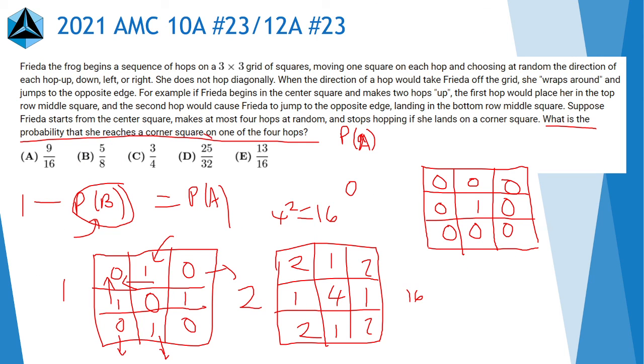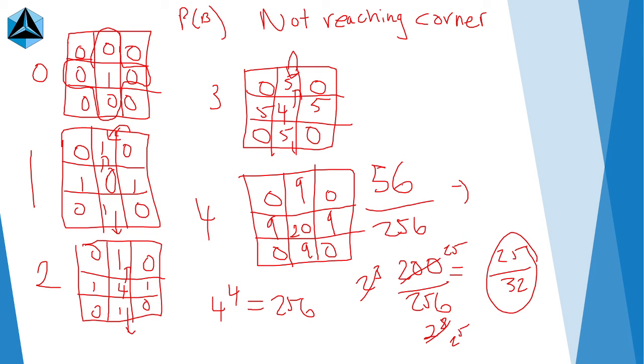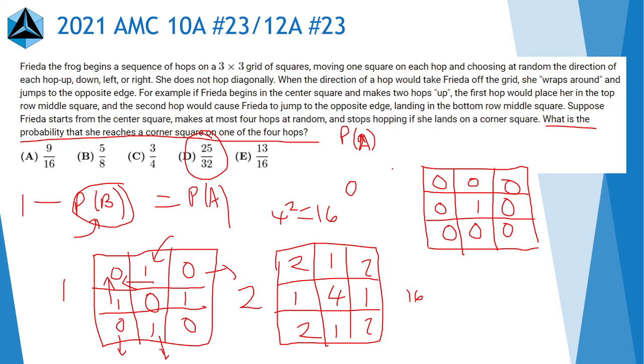Going back, it is indeed an answer choice. It is answer choice D. And so here is an interesting solution to this problem. I just thought it was an interesting solution using these recursive grids. It's a simple solution, nothing really with any states. It wouldn't take you long to execute in context. Just a little bit of logic and some simple grids got us to solve this number 23.